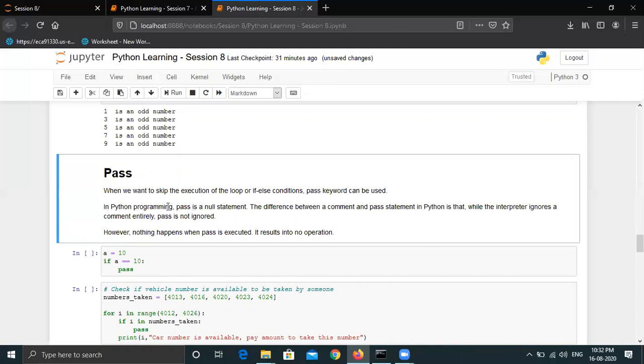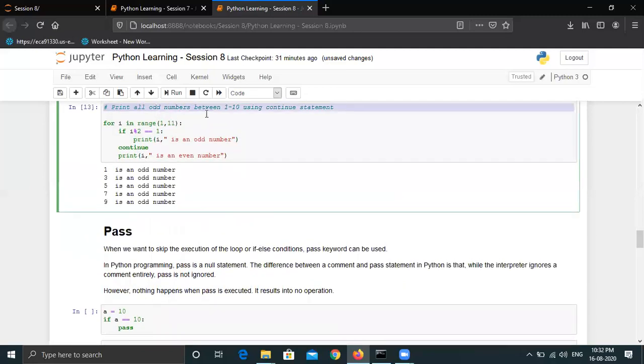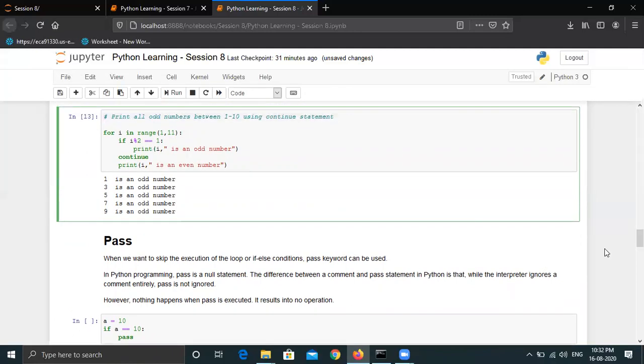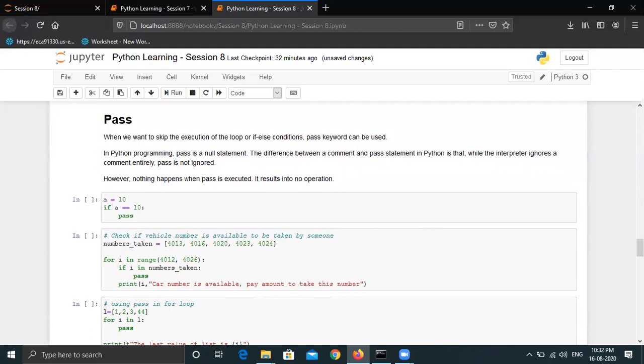Okay, we can just read it through. In Python programming, pass is a null statement. The difference between a comment, which is this, if I run this, it will basically do nothing. The Python interpreter will just understand that this is a comment statement and we are not going to process anything. But the pass statement also does nothing, but it is a statement which the interpreter knows that we need to process, right? This is the difference between comment and pass. A comment doesn't get processed by the interpreter, but pass gets processed by the interpreter. This is the basic difference between both of them.